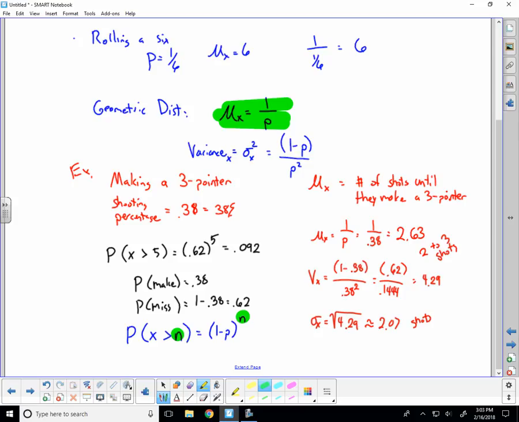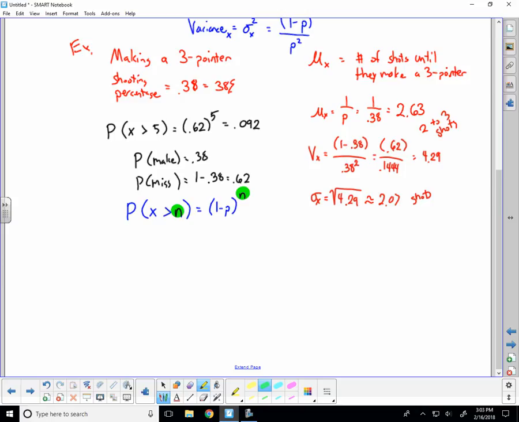If we want to find out the probability that it's going to take less than a certain number of attempts, we could do that 2 ways. We could take 1 minus the probability it's going to take more than that. Okay, so if I wanted to find the probability that x is going to be less than n, that's going to be 1 minus the probability that,